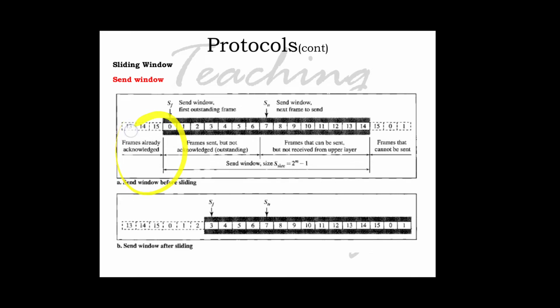So this is the first region, this is the second region, this is the third region, and finally this is the fourth region, which defines the sequence numbers that cannot be used until the window slides. That is what we are discussing here.